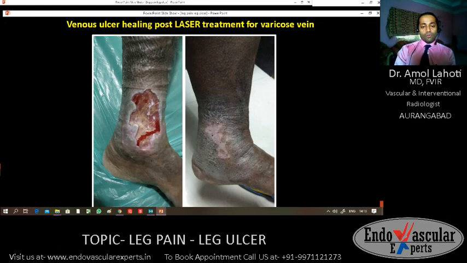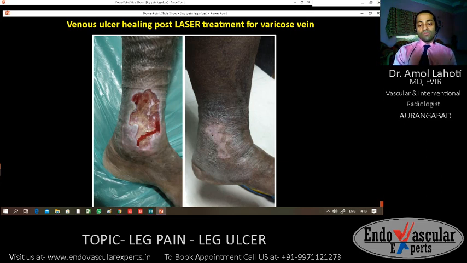This is one of my favorite cases. This patient was really tired of visiting doctors, getting multiple forms of dressings and antibiotics. He had received lots of antibiotics after hospitalization, but the wound was not healing. So someone guided him to us. We did sonography, and varicose vein was diagnosed. The patient was ready because he had already suffered a lot.